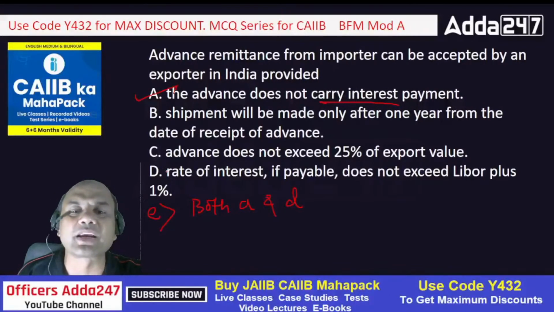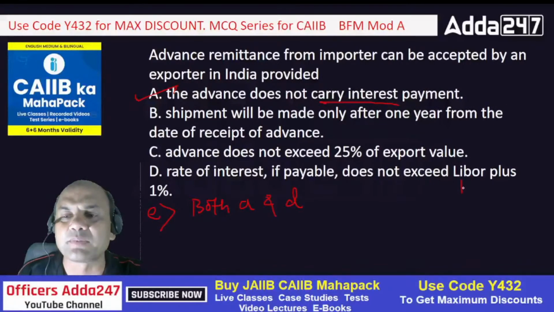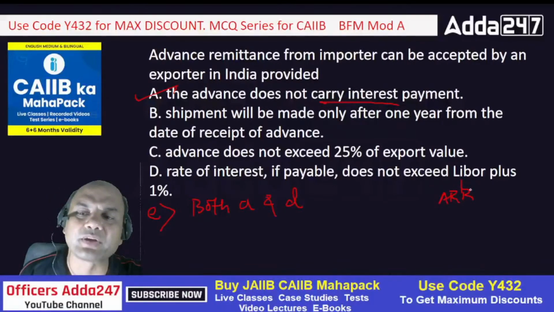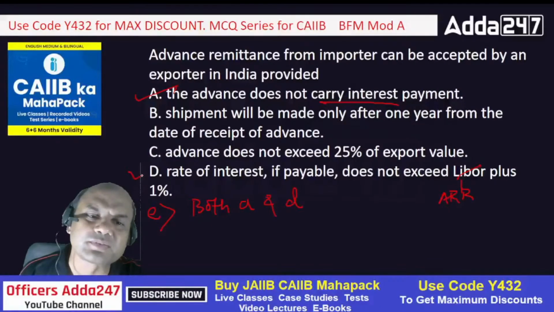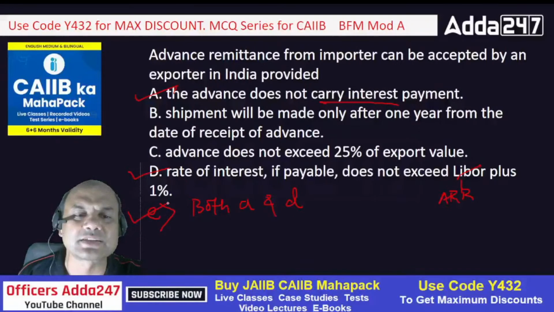And the last one is, if the rate of interest payable does not exceed Libor plus 1. Now it's not Libor, now it's ARR, alternative reference rate. So if the rate of interest is ARR plus 1, that is also a maximum of 1% extra, then also it's okay. So the answer is E.